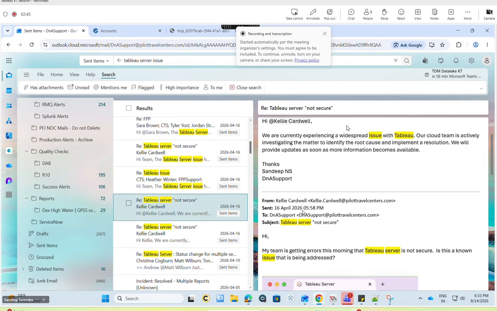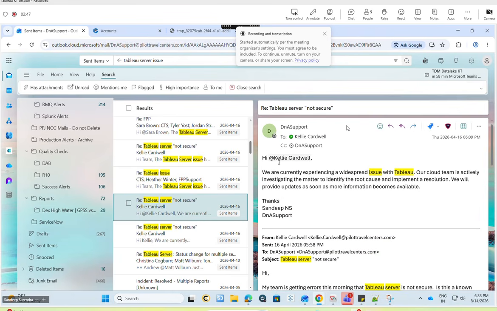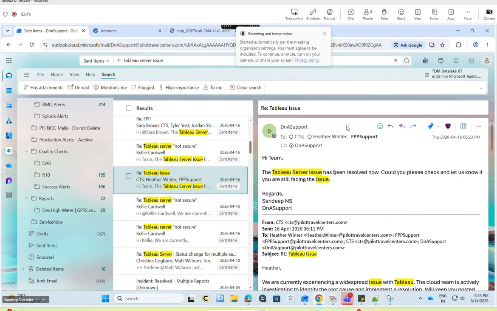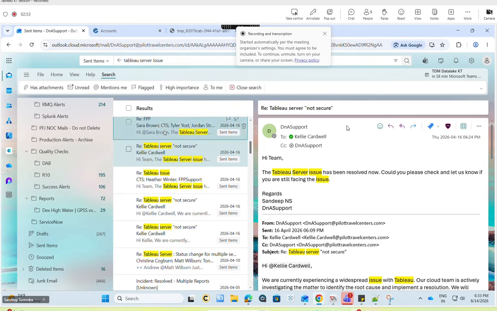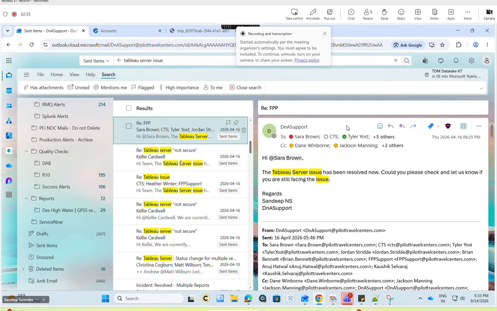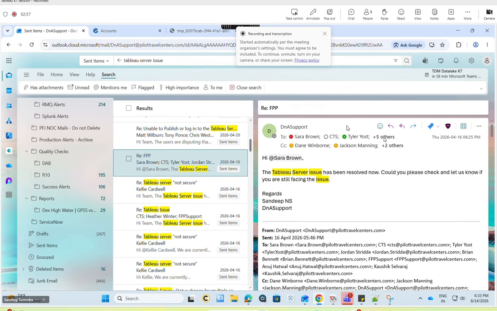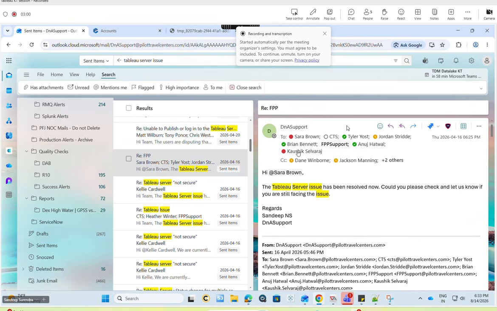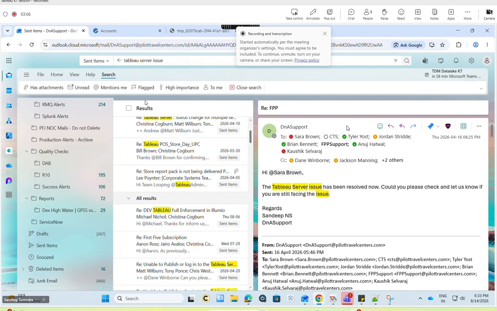Generally we used to send, we got this mail, right? Generally in this way, we need to send a mail to the network team. Network team only will take a look and they'll come back to us. CC Tony. Tony is the guy. Generally, I CC Tony and Christina. Then network team, cloud team, we need to send a mail.